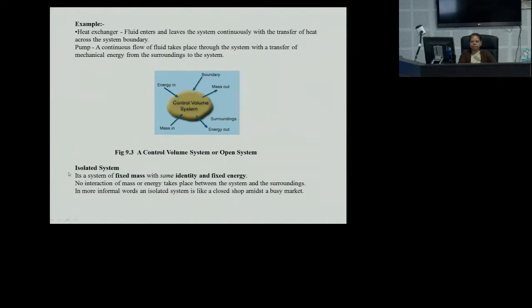Now as far as the isolated system is concerned, it is a system of fixed mass with same identity and fixed energy. No interaction of mass or energy takes place between the system and the surroundings. In more informal words, an isolated system is like a closed shop amidst a busy market, but practically you won't find a completely isolated system.